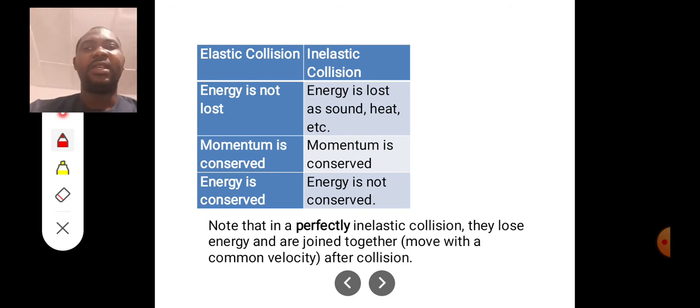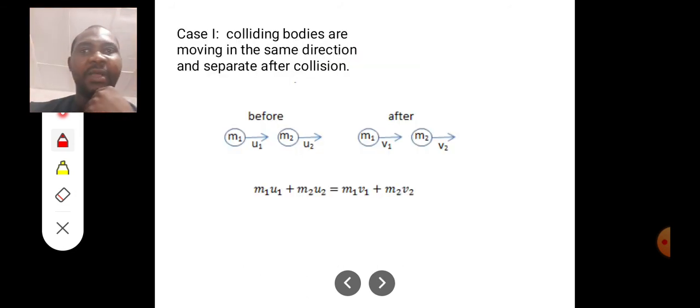So see a table here that gives us more differences. Elastic collision, energy is not lost. Under inelastic, energy is lost as sound, heat, etc. Under elastic collision, momentum is conserved. Under inelastic, momentum is also conserved in both. But under elastic, energy is conserved. Inelastic, energy is not conserved. Now, note that in a perfectly inelastic collision, they lose energy and are joined together. After they collide, they join together, meaning that they move with what we call a common velocity after collision. Good. So, we're going to see different cases in applying this rule.